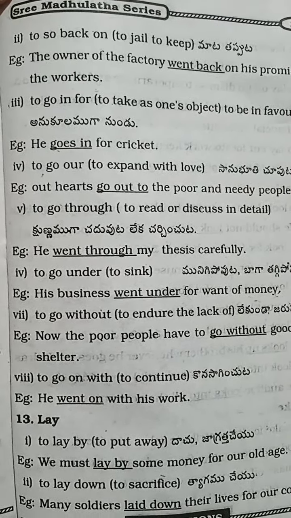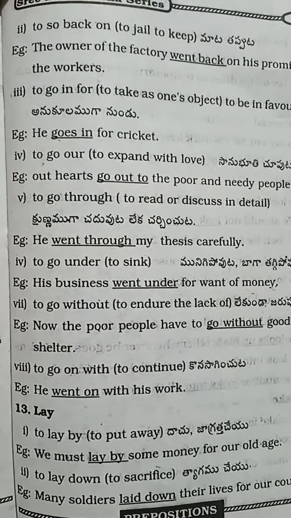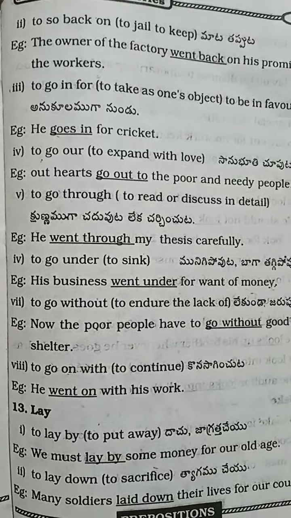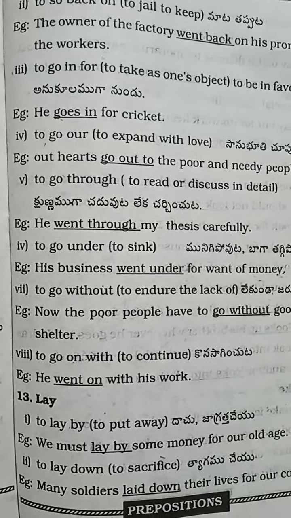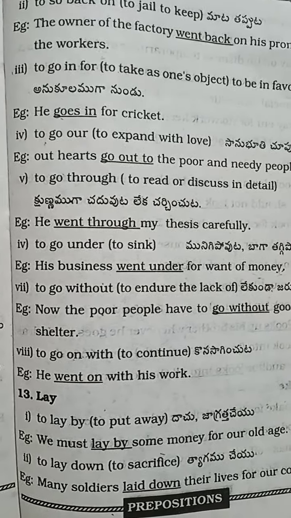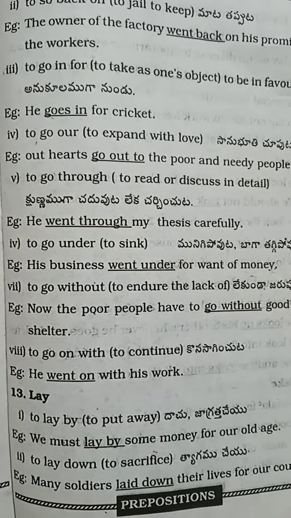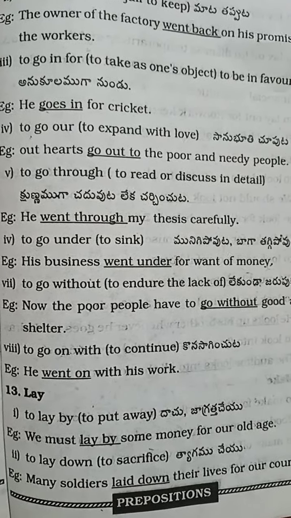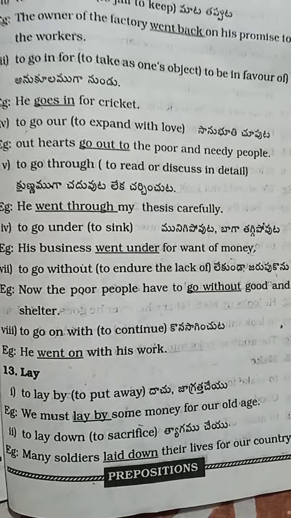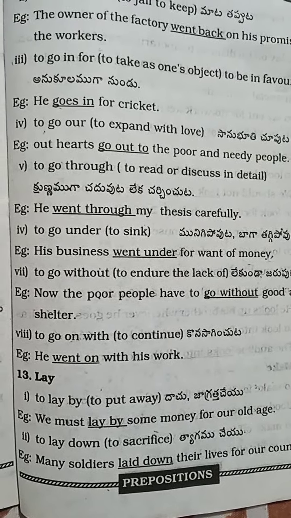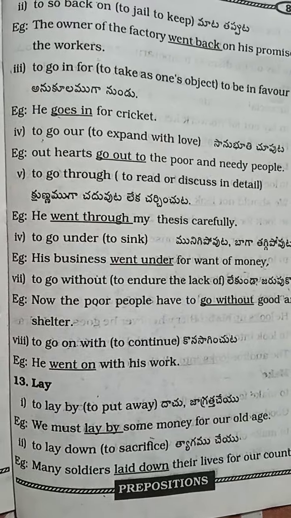Our hearts go out to the poor and needy people. To go through. He went through my thesis carefully. To go under. His business went under for want of money. To go without. Now the poor people have to go without food and shelter. To go on with. He went on with his work.